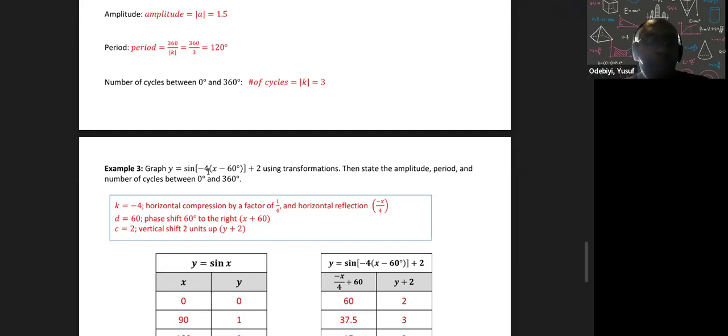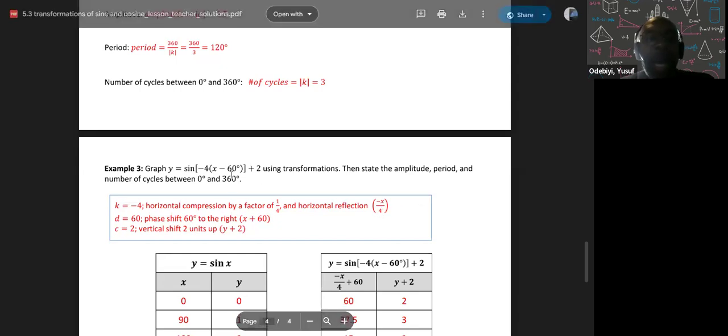Horizontal. But then I have a k value of 4, so that means my factor for stretch or compression is going to be 1 over 4. Since it's 1 over 4, that's a fraction. Therefore, it's a compression. So a horizontal compression of 1 over 4. And therefore, each x value, I'm going to divide by 4 and multiply by negative.